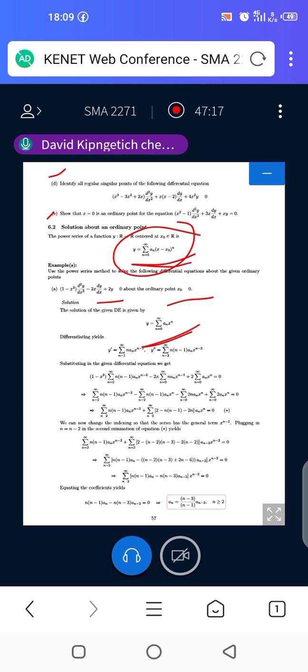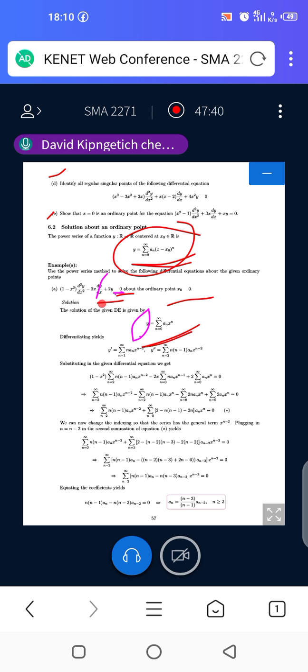So we have y equals the summation from n equals 0 up to infinity of a_n times x to power n. That is the y present in the equation.